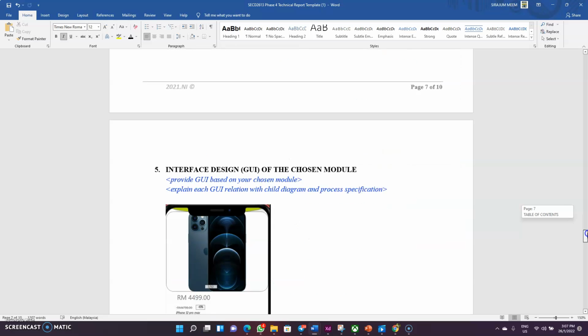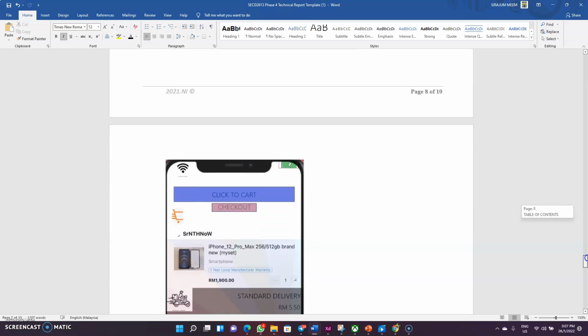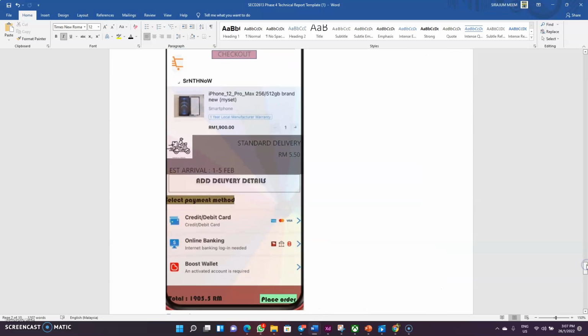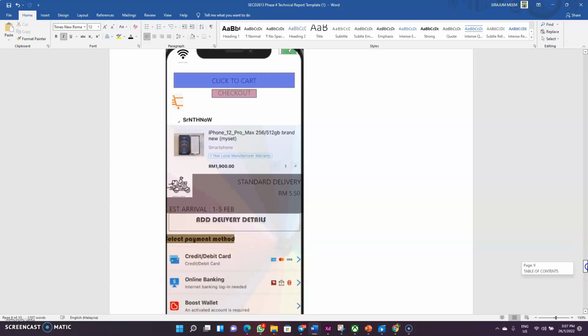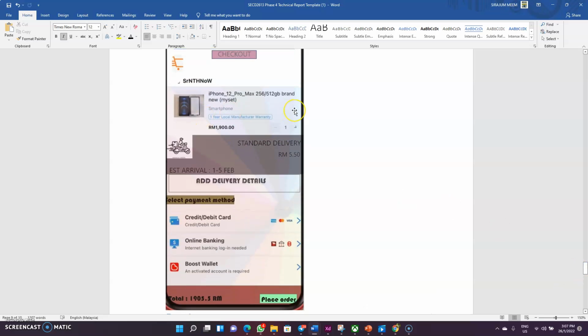Then for the part of figure 2, you can see that if I choose the iPhone 12 Pro Max and I want to check out from the order and confirm my order, I will go here, and I can see the iPhone 12 Pro Max and details. We can see that the price is 1900 ringgit. We can see a plus button and a minus button. Here we can order more, 1, 2, 3, 4, etc.